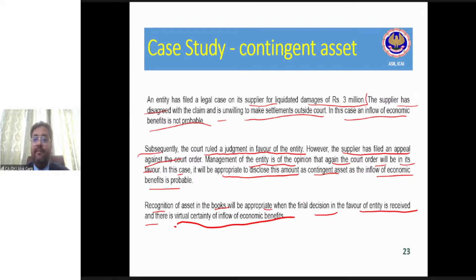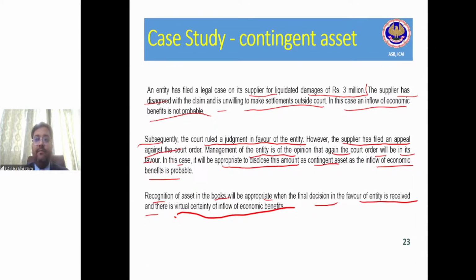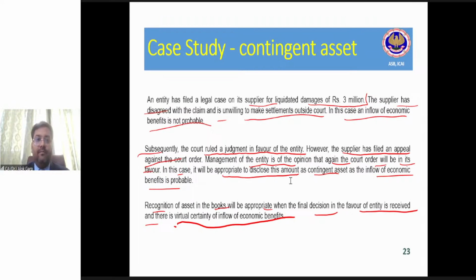Is it clear? Whether this case study is clear or is it not clear? Tell me. Is it clear or not clear? Yes? Great.